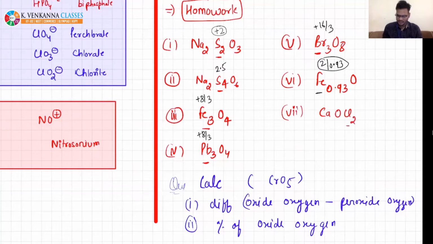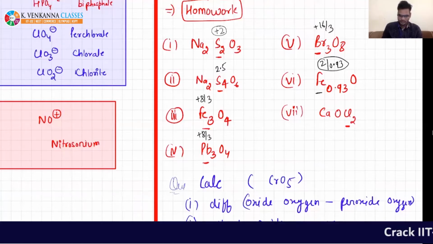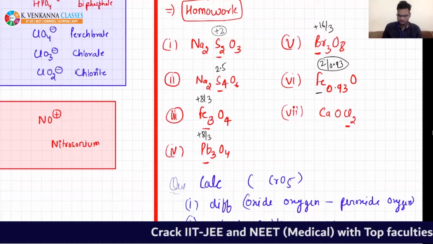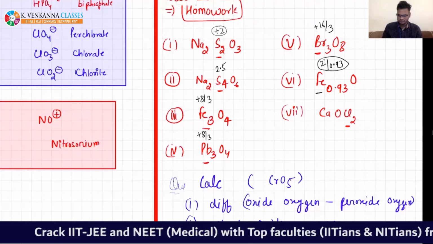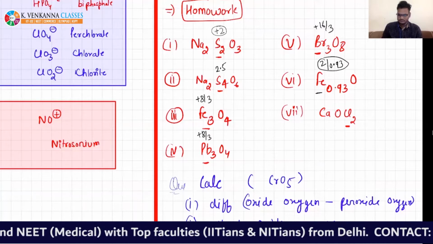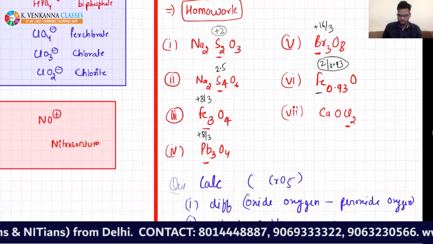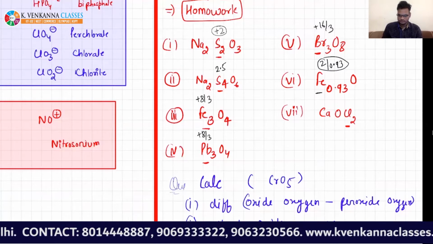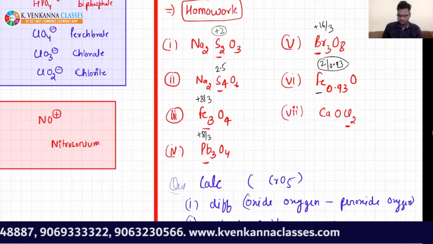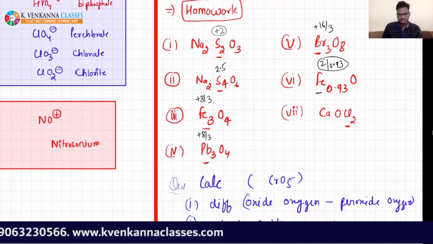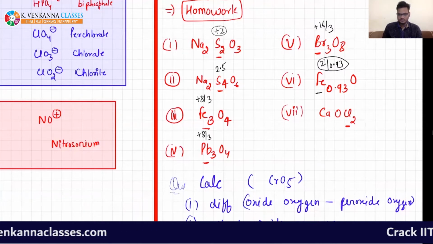Okay, in this case, I want to calculate for chlorine. So if we calculate, okay, you calculate, and Br3O8 is done. Yes, we will discuss all of them, right?